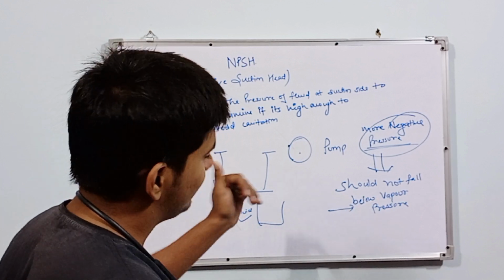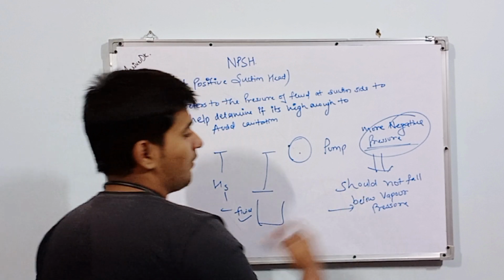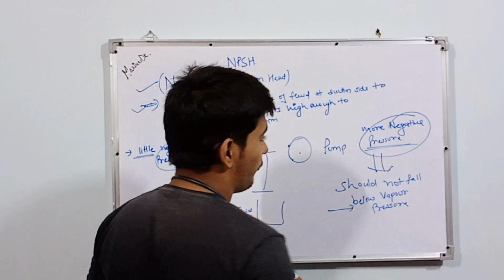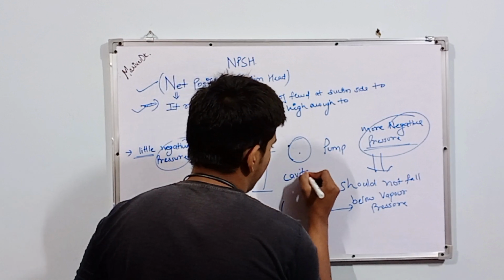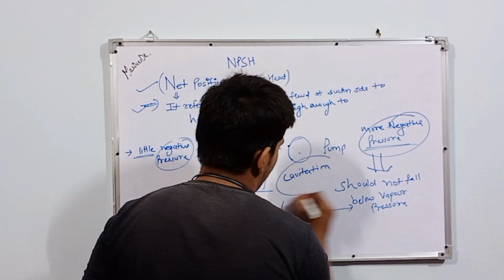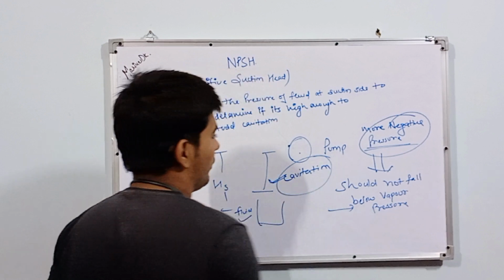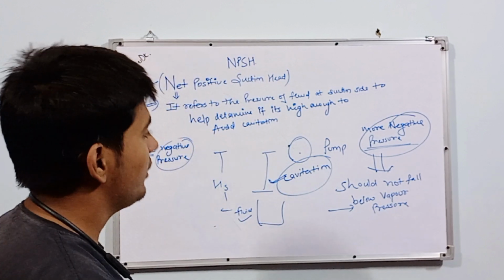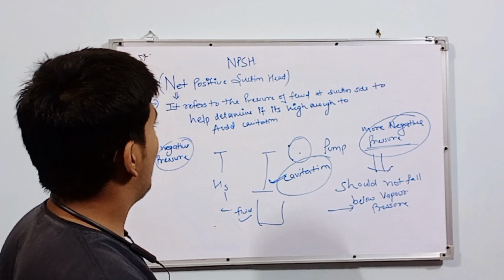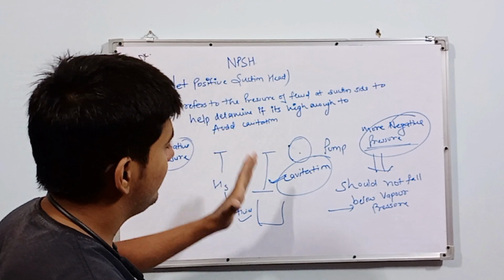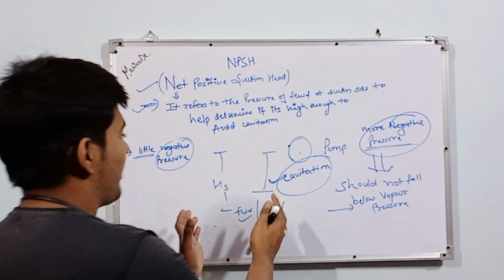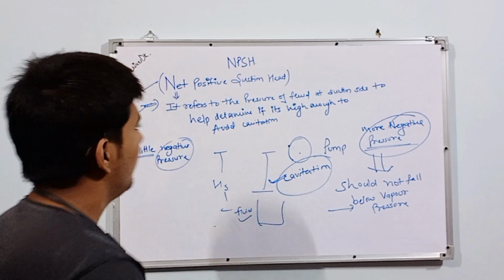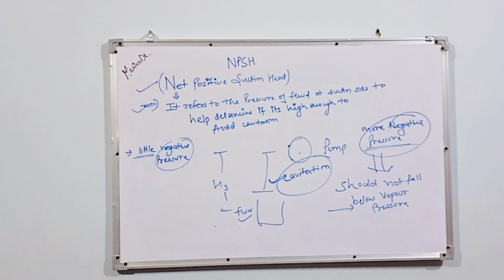NPSH tells about this thing only, because if our negative pressure falls below the vapor pressure, it will cause cavitation. So to avoid the cavitation, NPSH checks the pressure of fluid at the suction head. Guys, if you want to, you can note it down.